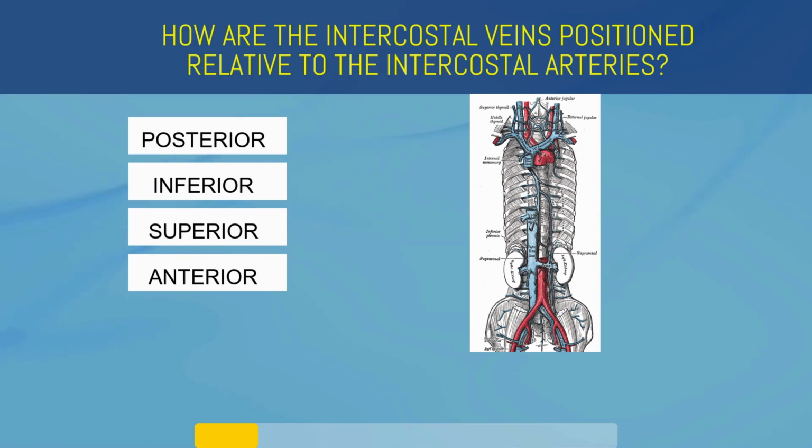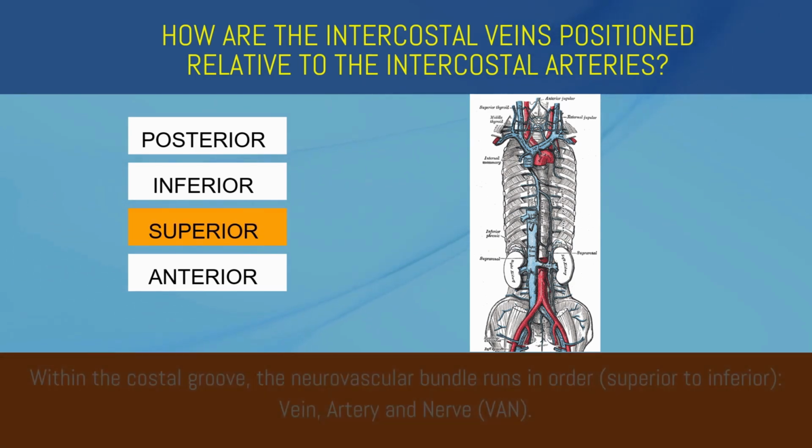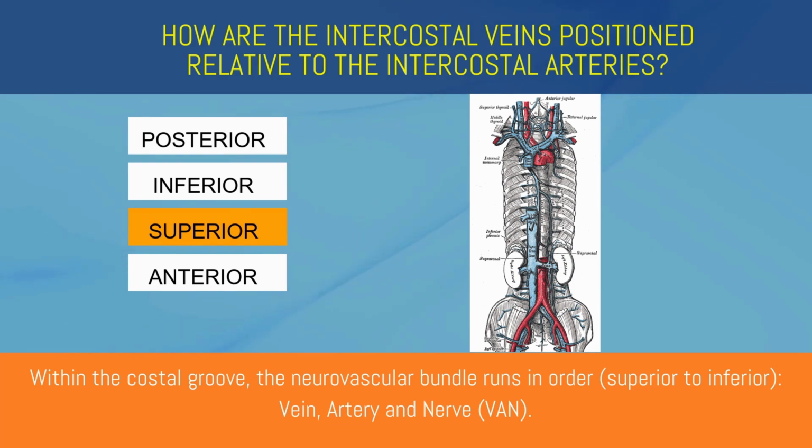How are the intercostal veins positioned relative to the intercostal arteries? Posterior, inferior, superior, or anterior? Superior. Within the costal groove, the neurovascular bundle runs in order: vein, artery, and nerve.